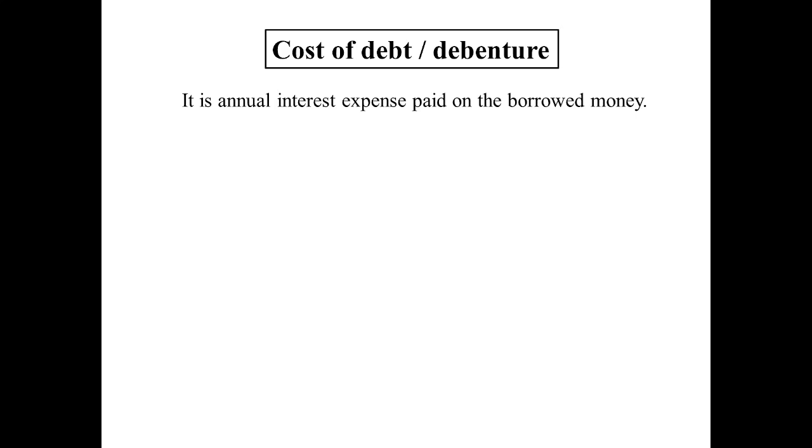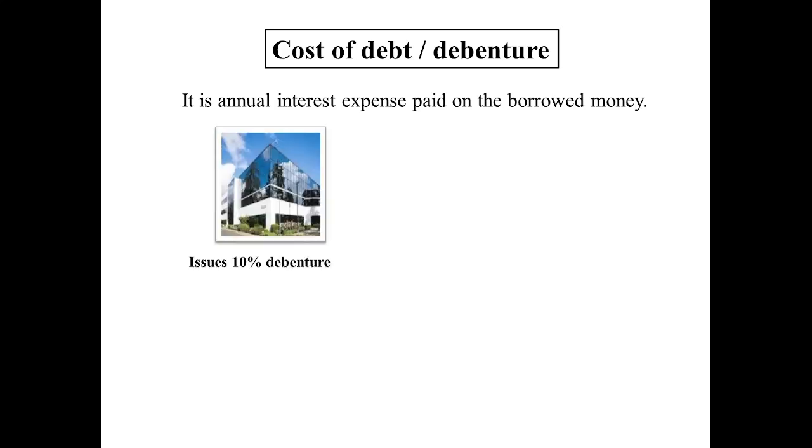This video is primarily focused on the cost of redeemable debentures. But before that, I just want to give you some idea of what is happening. Just imagine that this is a company which is in need of funds and wants to raise some capital from the investors. Investors means bondholders for this chapter. They plan to issue 10% debentures in the market. Debenture issue means taking a loan from the market. Debentures and debt, all these instruments are considered a loan from the market. They are different from equity shares. So the background is here.